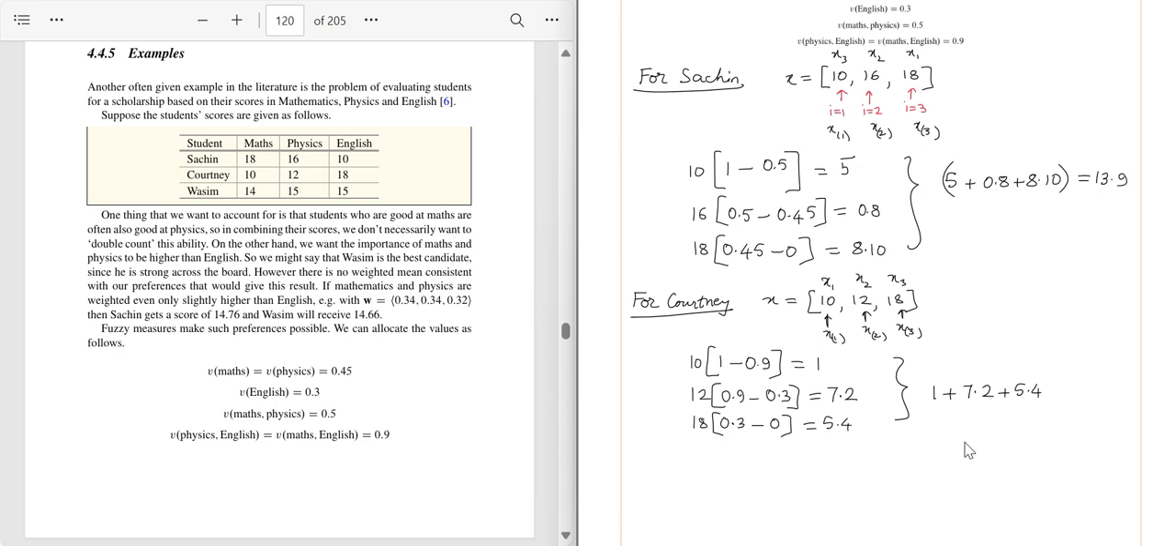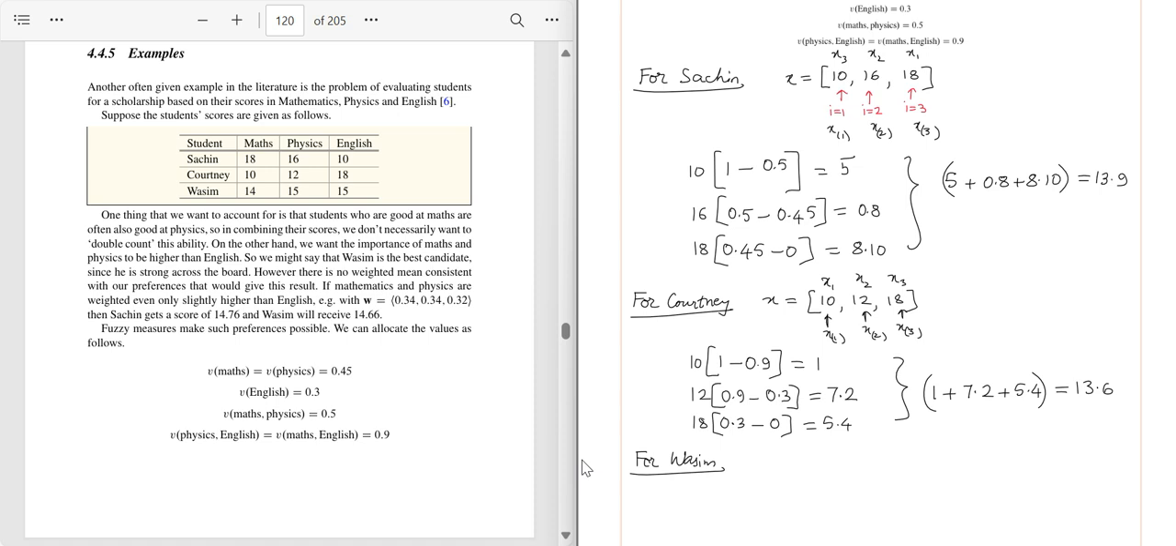And here 1 plus 7.2 plus 5.4. So 8.2 plus 5.4, 13.2, 13.6. Correct? Okay, let us proceed for the third student, Wasim, in a similar way.